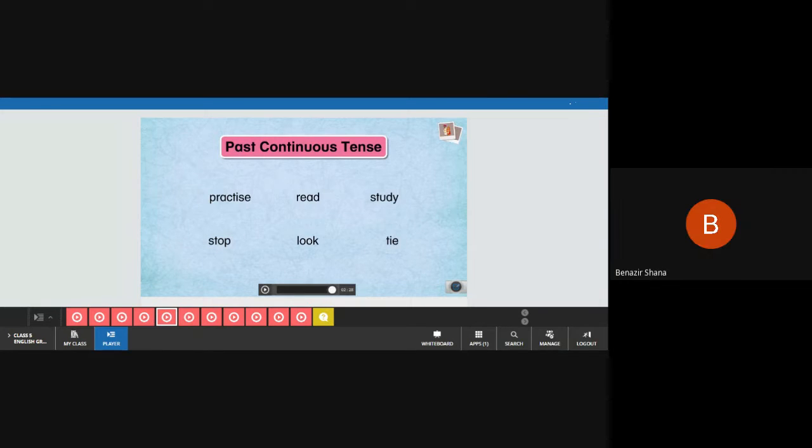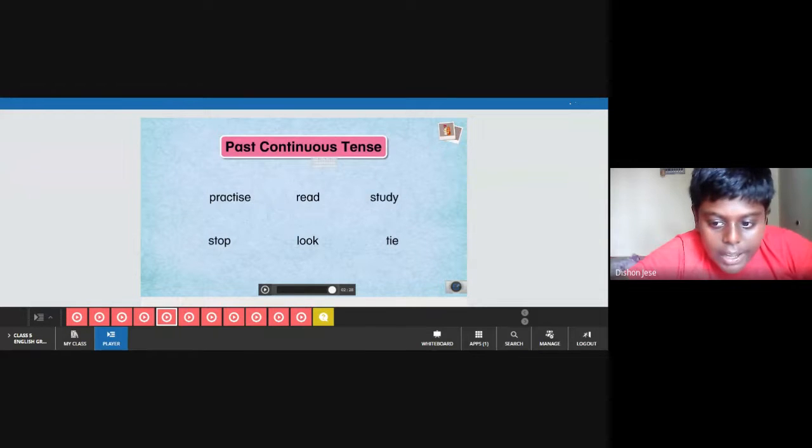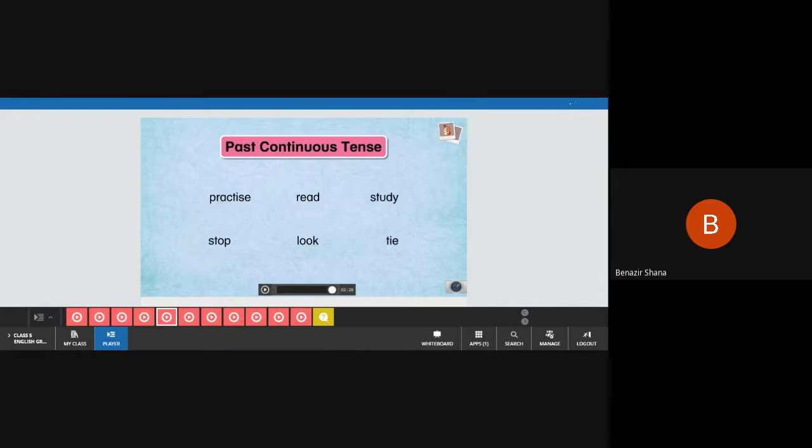If you are using a singular subject like I, only one person, you have to use was, right? If you are using plural, like they was looking there, no, wrong. If you are using they, what is the word you have to use there? They were, right?